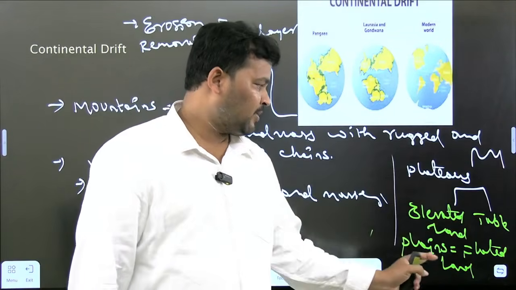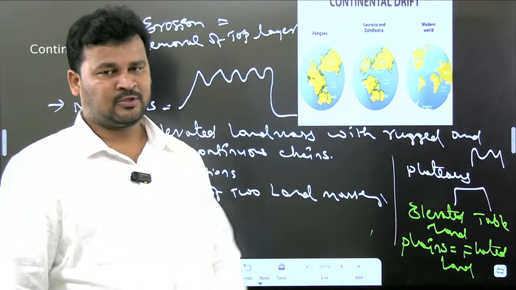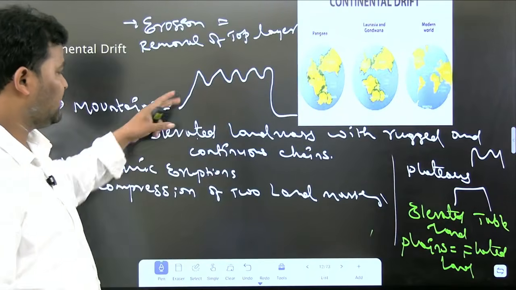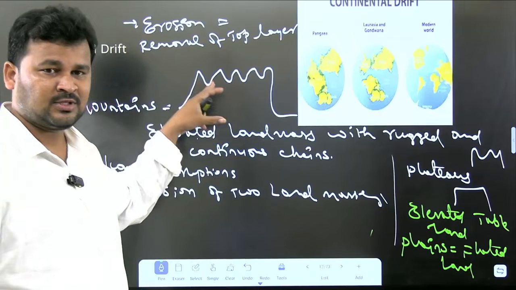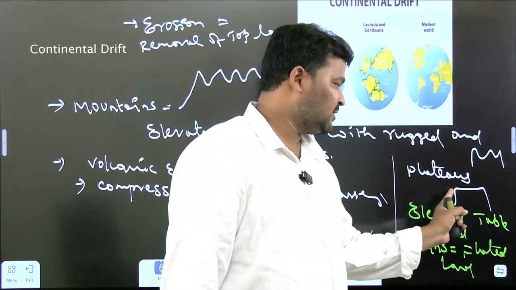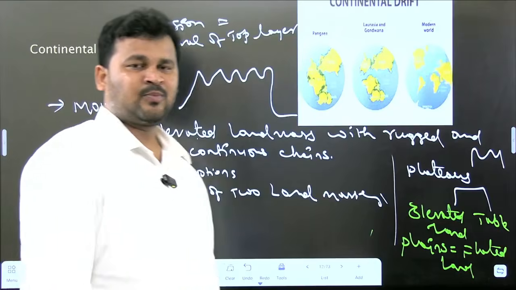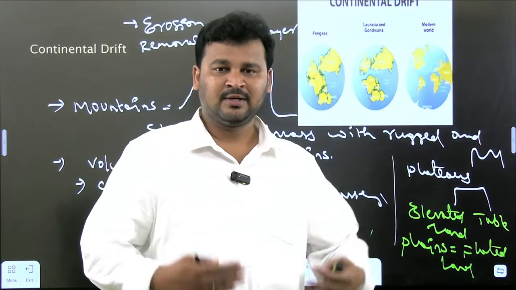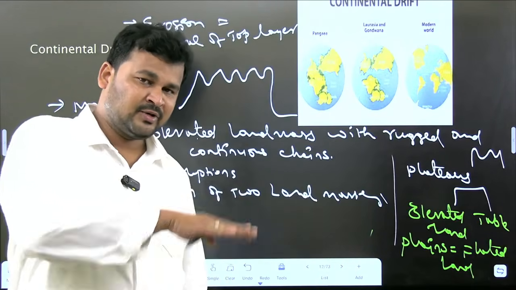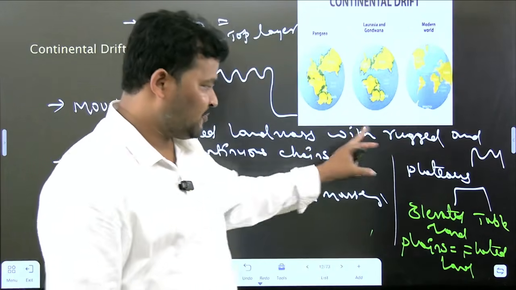So what is a plateau? Plateau is nothing but elevated tableland. It is a landmass above the surface of the area, but its top will be flat. Coming to mountains, the top of the mountain is not flat; it was rugged and continuous chains. But coming to the plateau, the topmost surface will be a flat surface. For example, the Deccan Plateau. As of now, we are living on this Deccan Plateau itself. It was elevated from the mean sea level, and it was flat. That is known as a plateau.